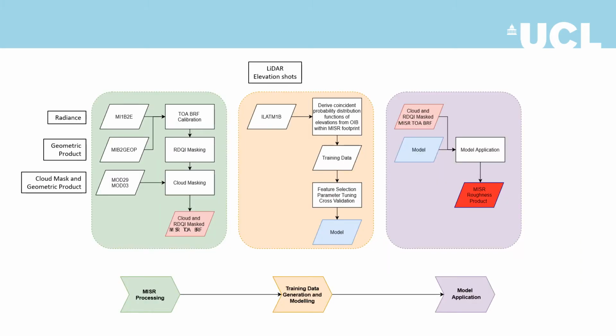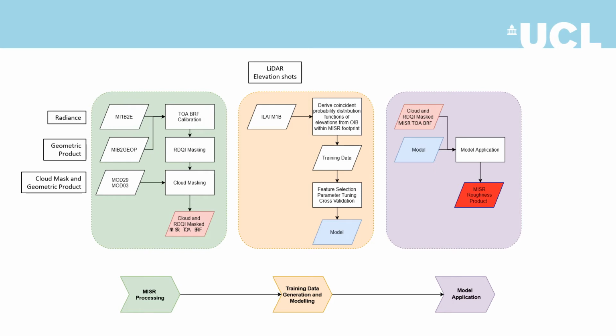We have created a new processing chain using machine learning to model angular reflectance signatures to quantitative measurements of surface roughness, and applying this on MISR imagery to produce a novel roughness product. We generate a training dataset of coincident angular reflectance signatures from MISR and roughness measurements using LiDAR from IceBridge ATM, the airborne topographic mapper. This is then applied to a support vector regression scheme to provide a mapping from specular anisotropy, as sampled from MISR, to surface roughness.